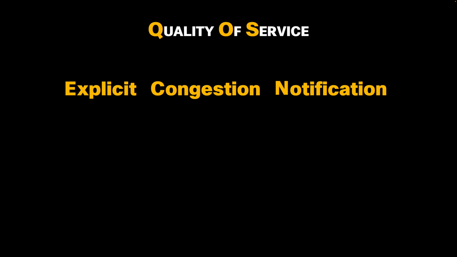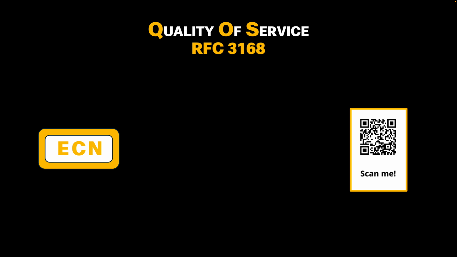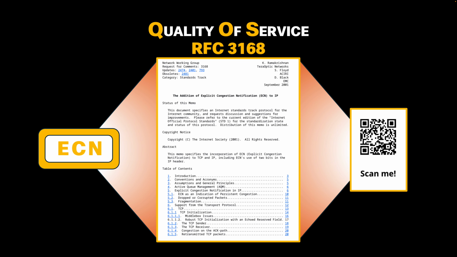etc. In this video, I'm going to focus on one of these quality of service features that we have available in this process, known as Explicit Congestion Notification or ECN, as defined in RFC 3168. For this, we need two components.